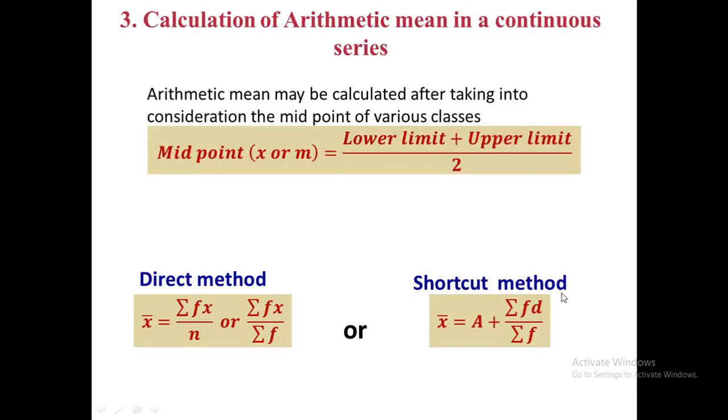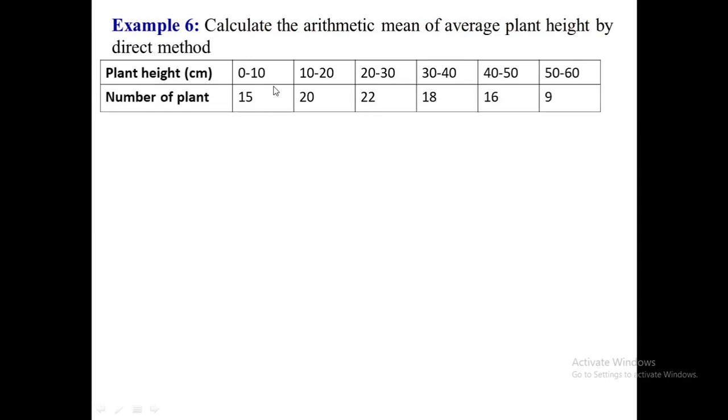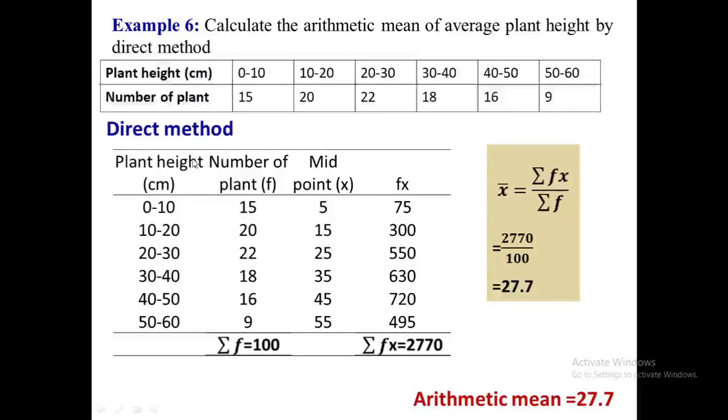In this example, we have to calculate the average plant height, and the heights are given in a continuous series. So, first, after calculating the total number of frequency or total number of plants, which is 100 in this case, we have to make an extra column for midpoint. And we can see that the midpoint of 0 to 10 is 5, 10 to 20 is 15, 20 to 30 is 25, and so on.